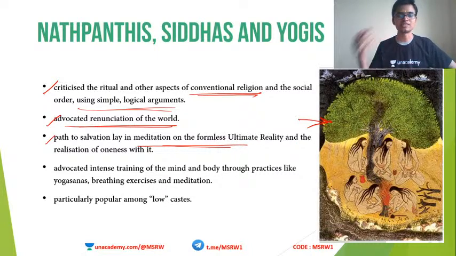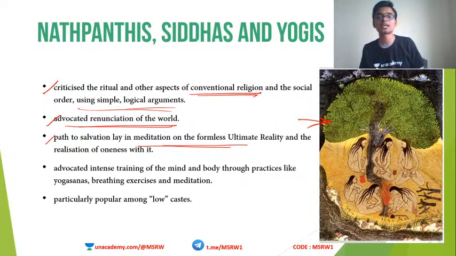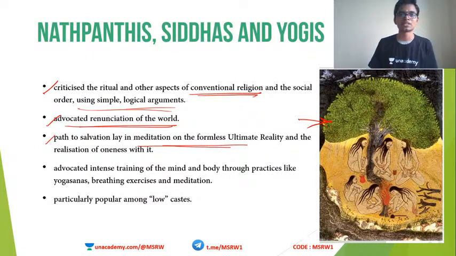In order to achieve salvation, you have to meditate on the formless or the nirguna form of God. Just like what Shankaracharya told. Shankaracharya also said asceticism has to be followed and God is formless. Nathpanthis, Siddhas and Yogis also shared the same idea. So they also were against the materialism of the world.